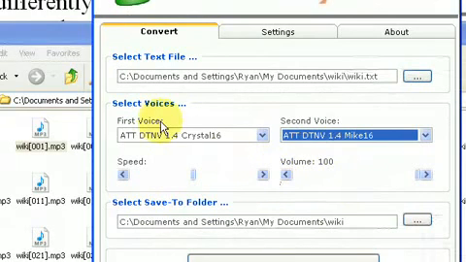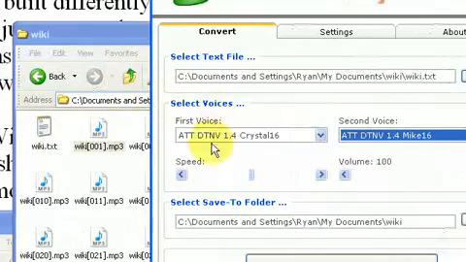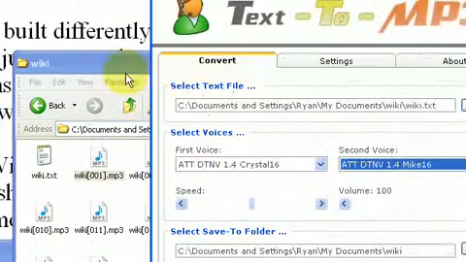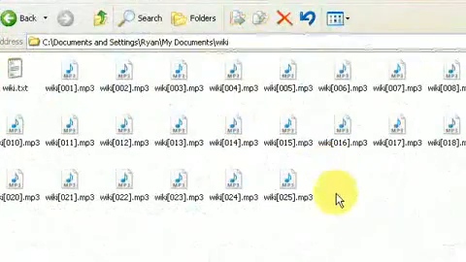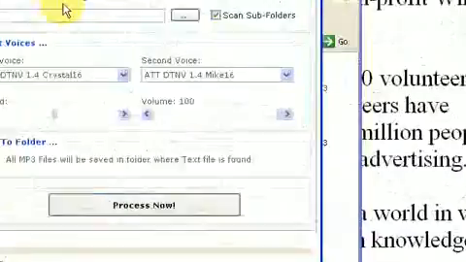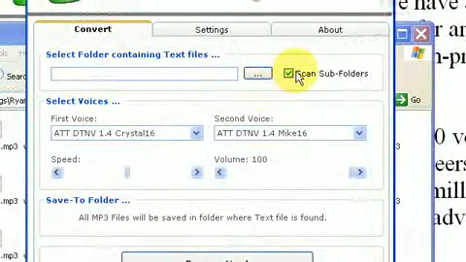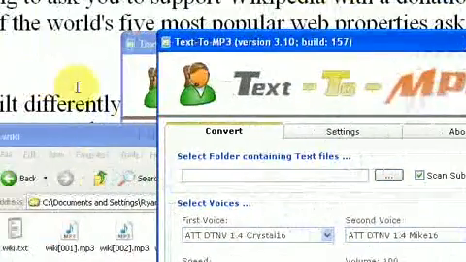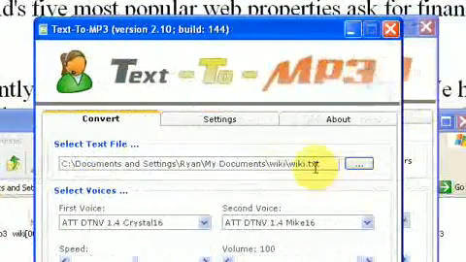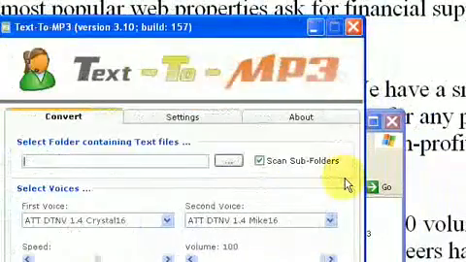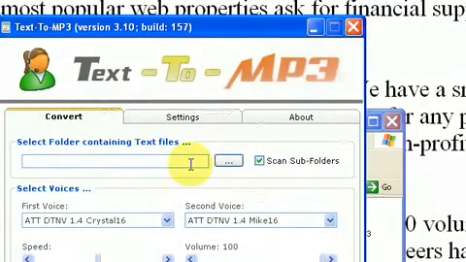But that's essentially what this program does. And so there's the output. I can't play it back. And as I said, the multiple version works the exact same way, except it can scan subfolders. It'll find every single text file in the folder that you put here, and it'll process each one in the exact same way, just like the individual version does for one text file. So I hope that makes sense,